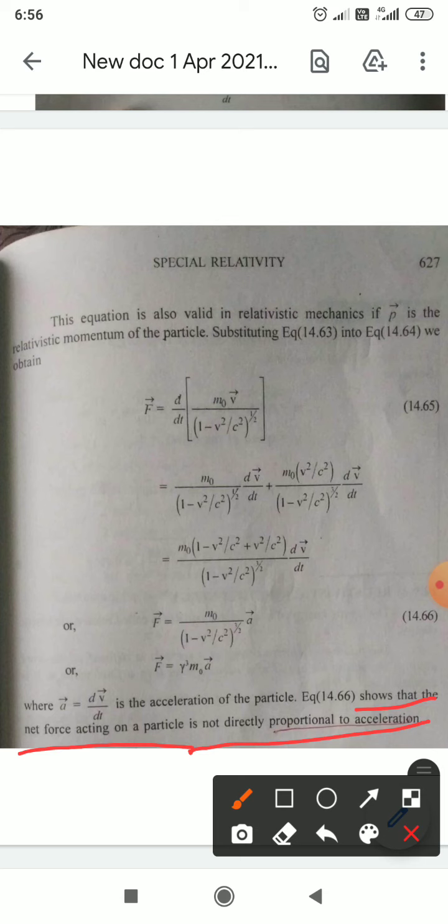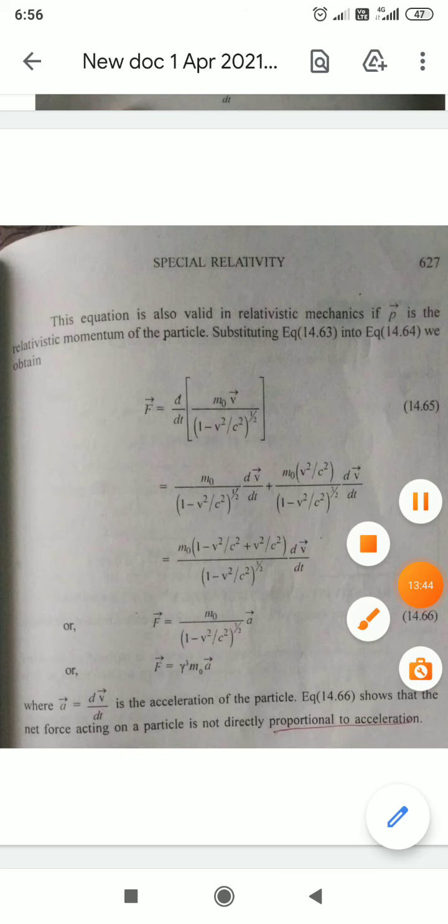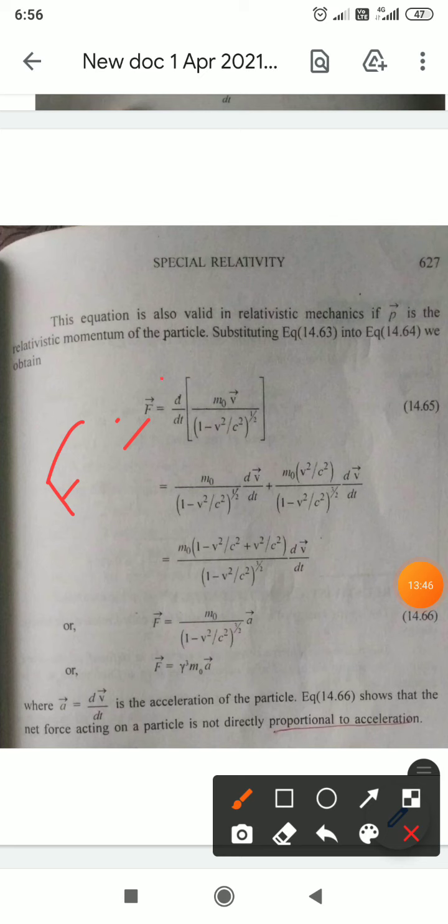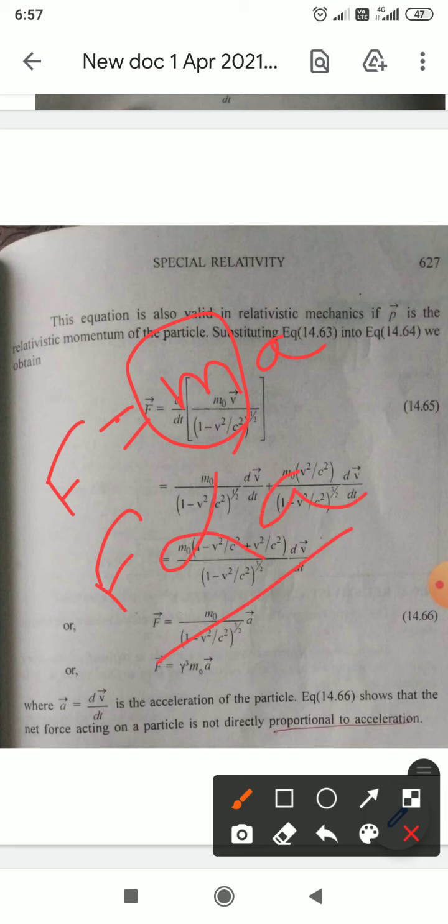One of the interesting things we found is that in Newtonian mechanics, F equals m into a. If m is constant, then F is proportional to a. But here this is not so.